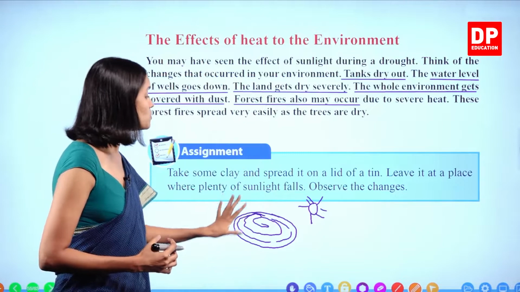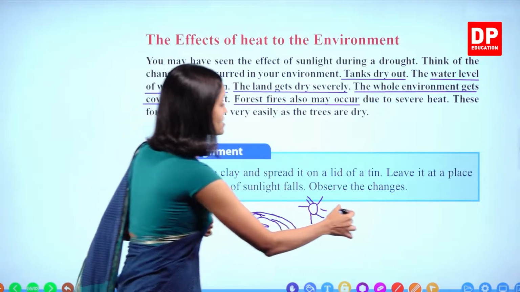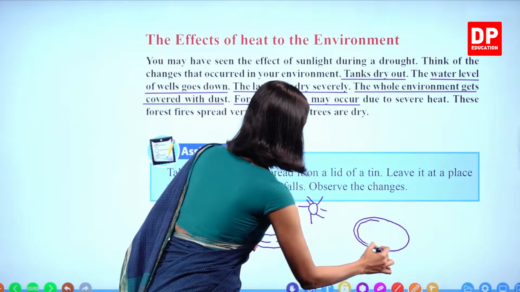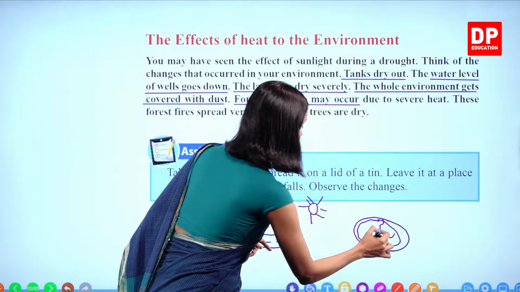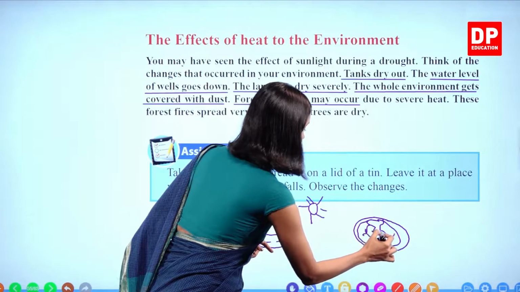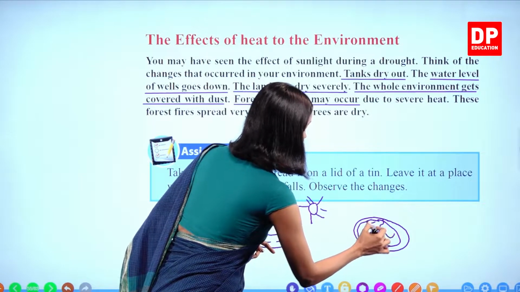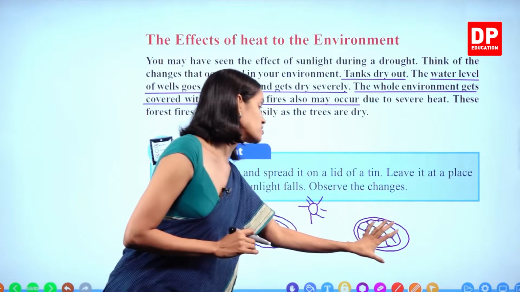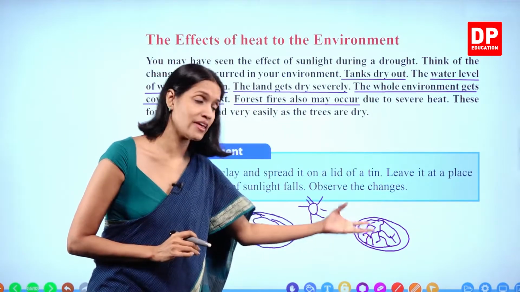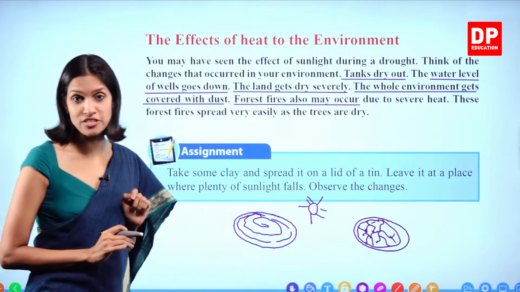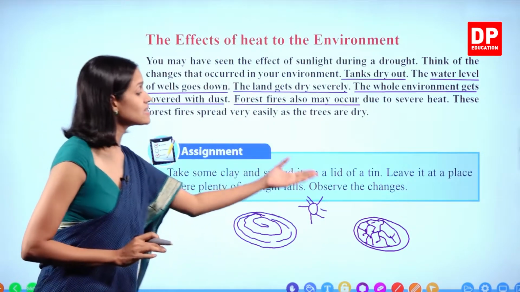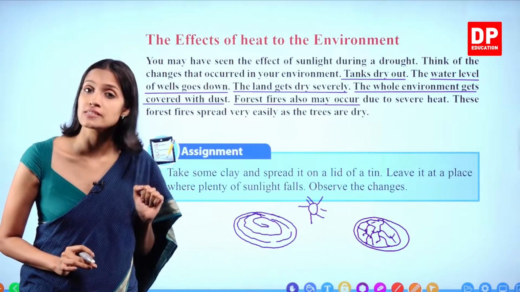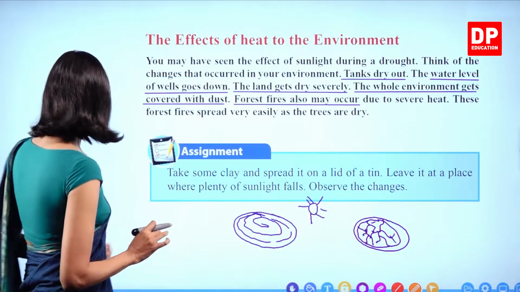Then after a few days, you will observe that this clay cracks up. Earlier it was like this. Now you will see cracks appear like this. That is because of evaporation of water. Because of evaporation, the clay gets dried up and therefore cracks appear on the surface. Okay, children, the same thing happens to the land during long drought seasons. Understand, children? We'll move on to the next.